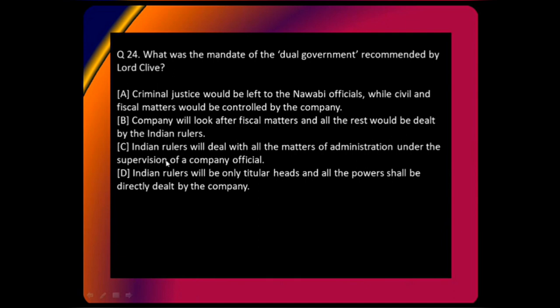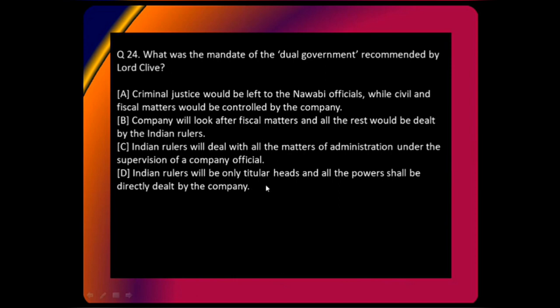given to company. Let us look at option C. Indian rulers will deal with all the matters of administration under the supervision of company. This is incorrect because Indian rulers were only given the matters of administration and the governance, right? Not all the matters of administration, only the governance matter of administration was given to them. Then Indian rulers will only be titular heads, and all power shall be directly dealt by the company.